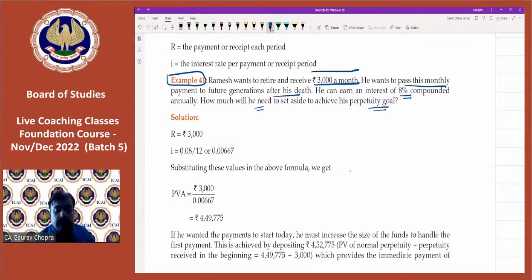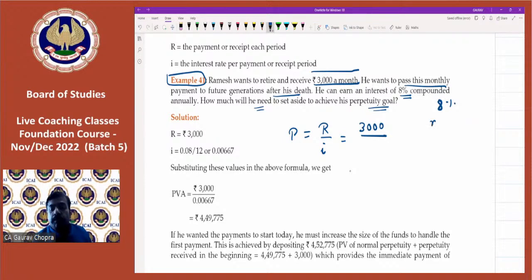So now again the formula is the same. For perpetuity, it is return divided by rate. If the return is monthly, the rate should also be on a monthly basis. 8% is the rate per annum.